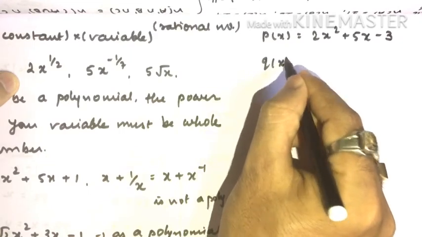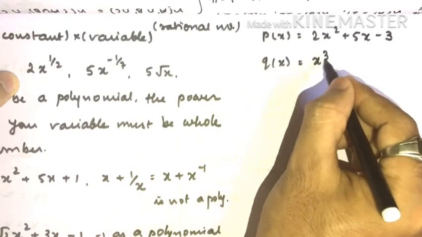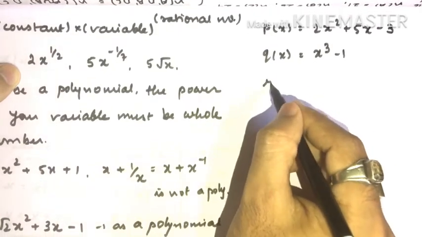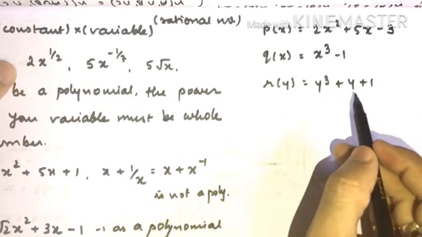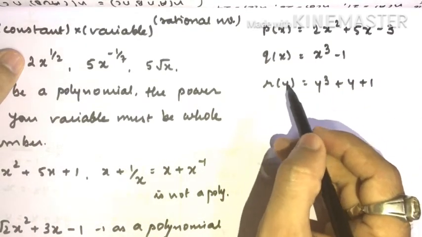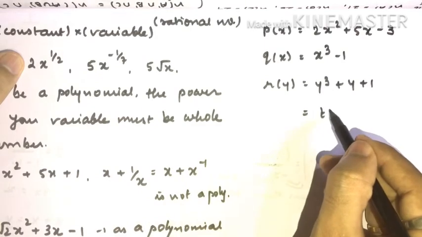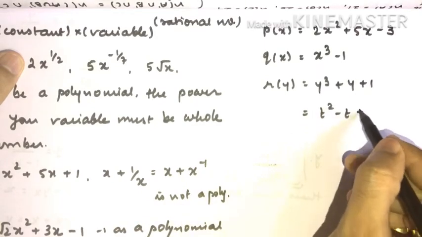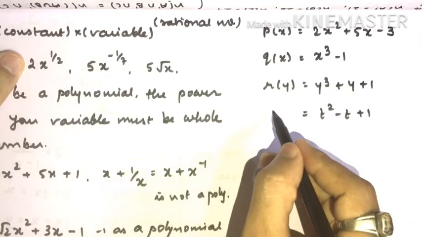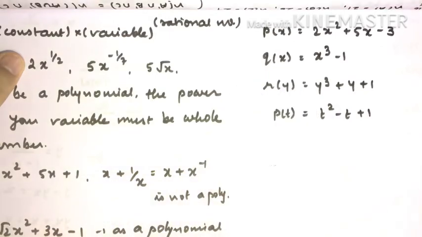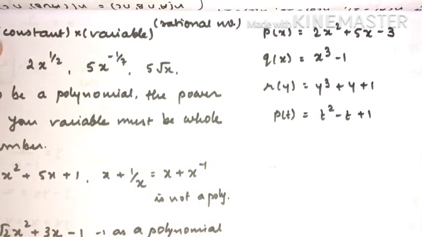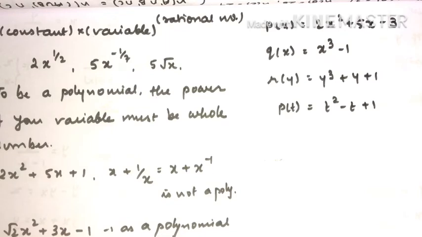We can write q of x is equal to x cube minus 1. We can also write r of y is equal to y cube plus y plus 1. So whatever the variable is, that must be inside the bracket. If my expression is t square minus t plus 1, then I will write p of t, q of t, r of t, whatever you want. So this is how we can write a polynomial. Simple, the notation.